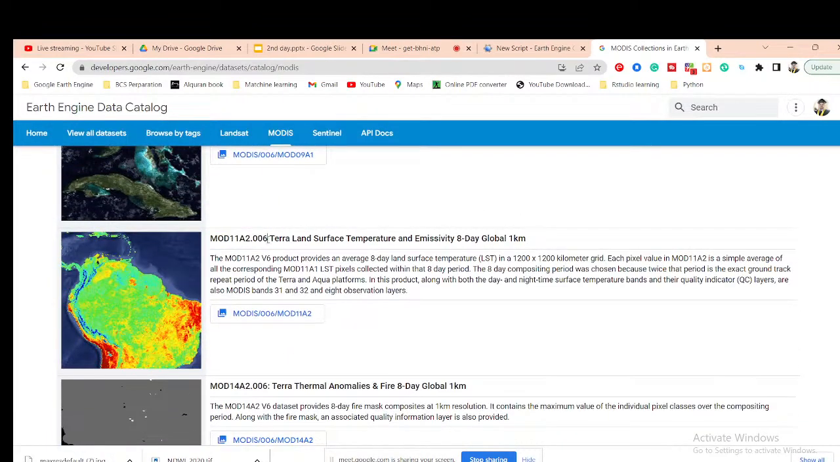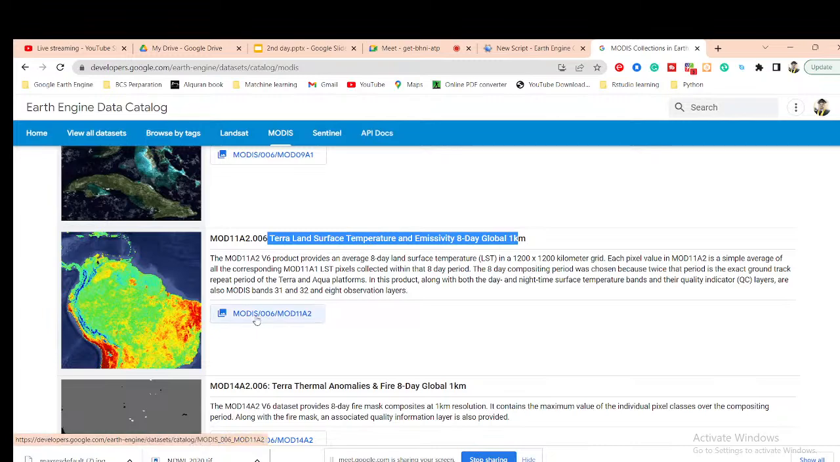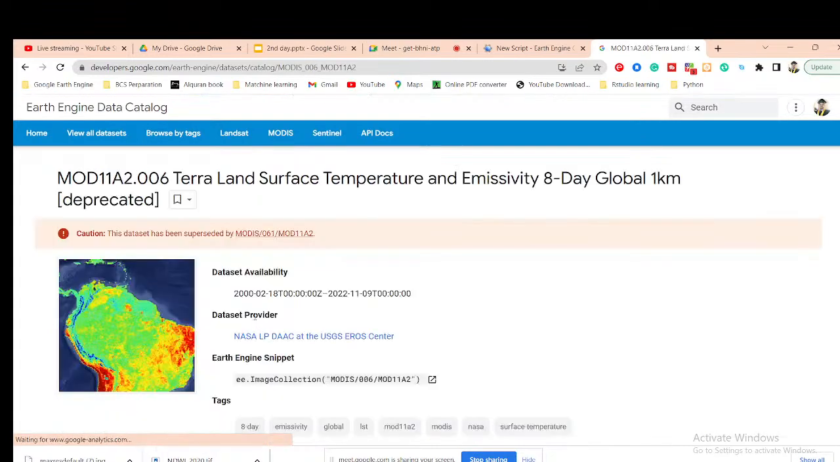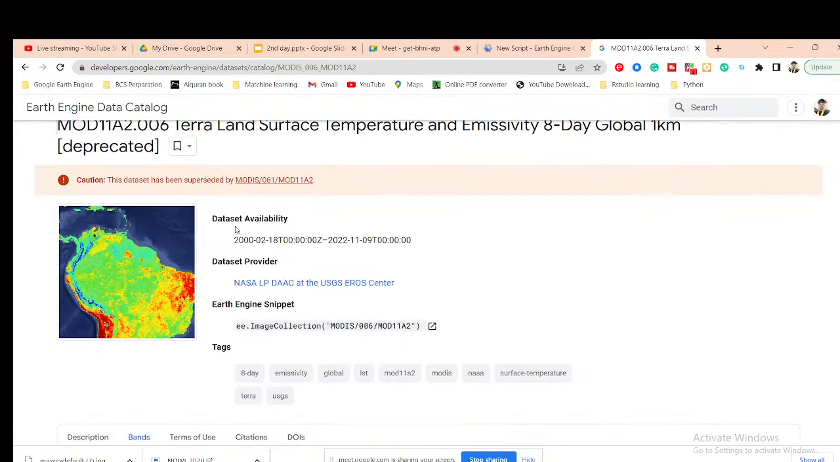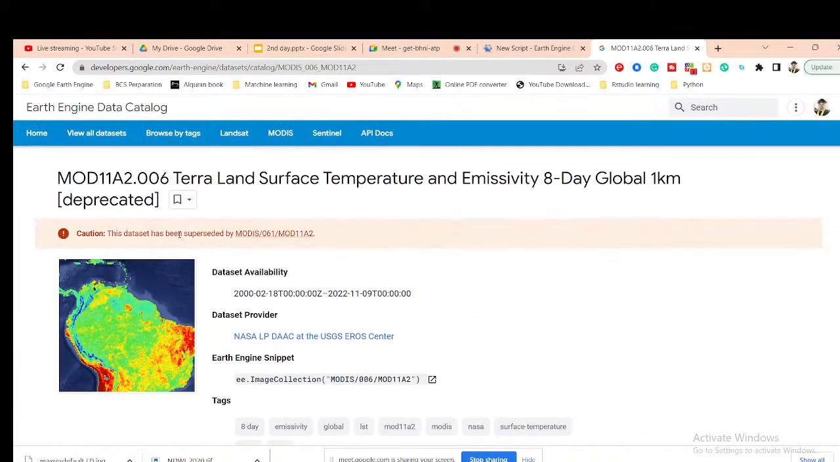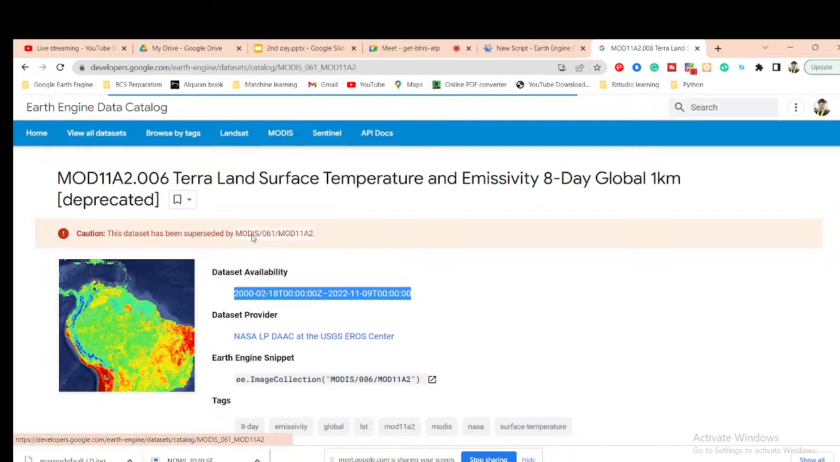Suppose you can see land surface temperature. This dataset I want to use, and then make the time series chart for any specific region. Okay, so this is the LST dataset. I simply click here and I get all of the information. First of all, you can see dataset availability from 2000 to 2022. And you can also see that it provides a new dataset. When you see this type of notice, you can simply click to the new dataset, because this dataset is not updated. When you need the updated dataset, you must go here. So now I can get the updated dataset.